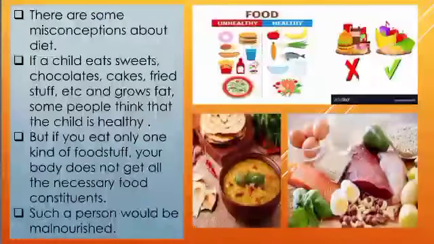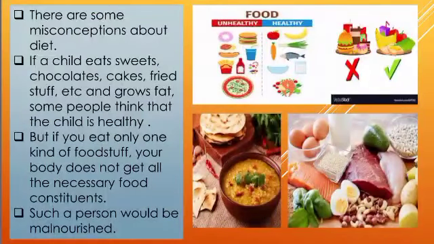There are some misconceptions, that means a wrong mindset among people about diet. If a child eats too many chocolates, sweets, cakes, desserts, fried stuff and many other things, what will happen? The body grows into obesity. That means fatness grows in the body, and some people think the child is healthy and is having a properly nourished diet.